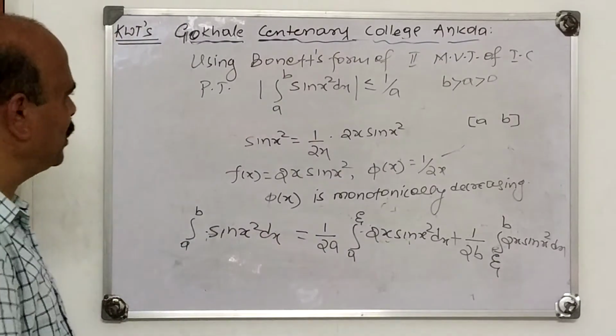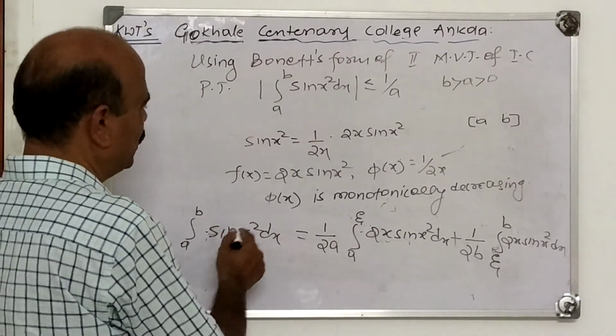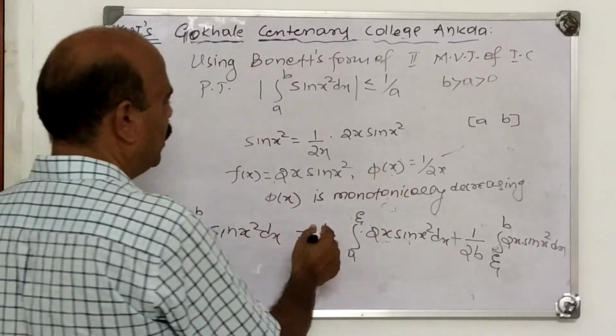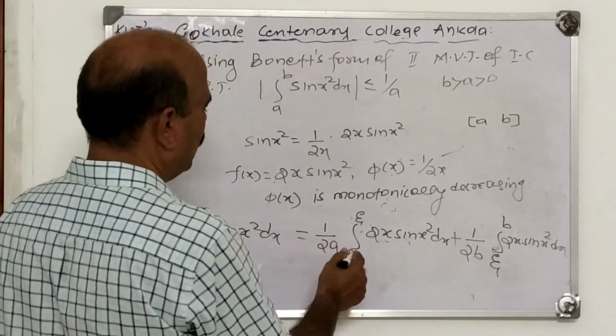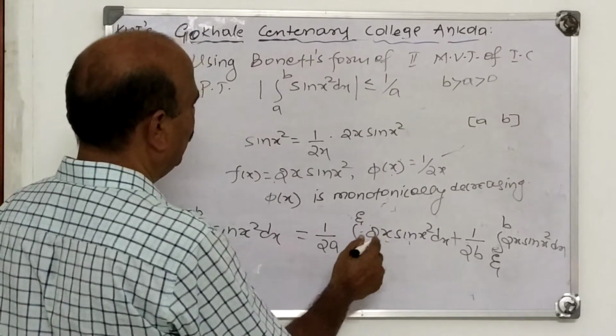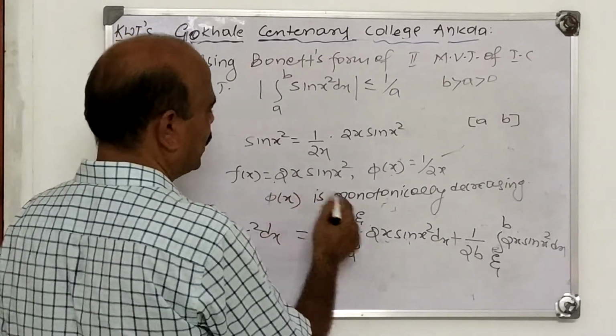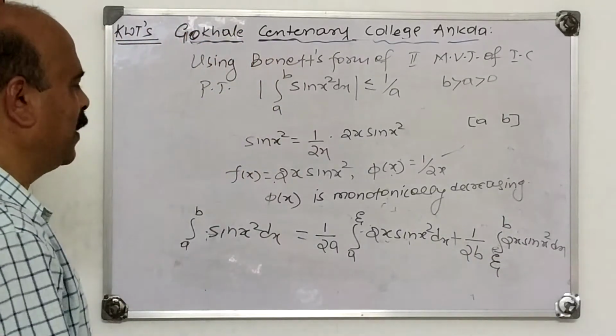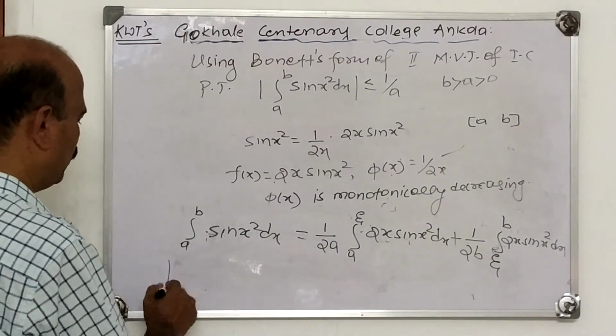What does the theorem state? Integral a to b of f(x) into psi(x), f(x) into psi(x) becomes sin x square. 1 upon 2a integral a to xi of 2x sin x square, plus integral xi to b of 2x sin x square. Now take the modulus.